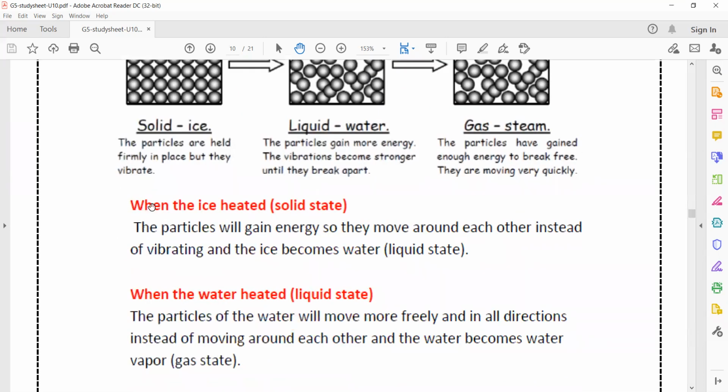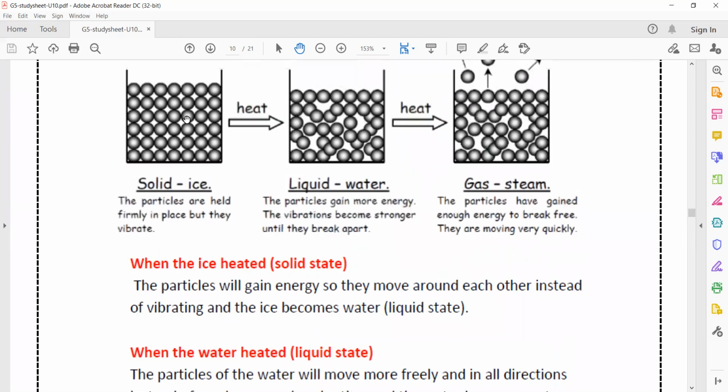Let's summarize what we said before. When the ice is heated or gains heat energy in the solid state, the particles will gain more energy, so they move around each other instead of vibrational motion, and the ice becomes water, the liquid state. So the heat energy makes the vibrational motion faster until they become free to move around each other. At the melting point, the particles move around each other and change into liquid state.